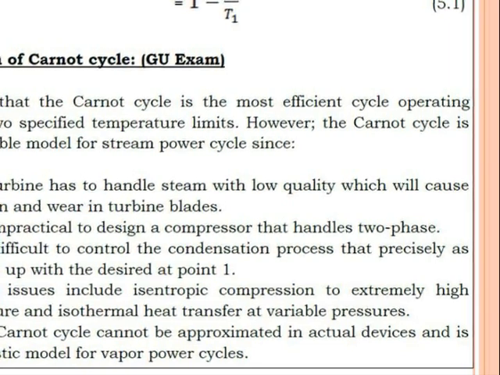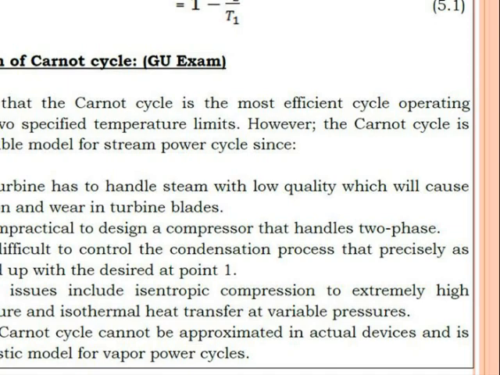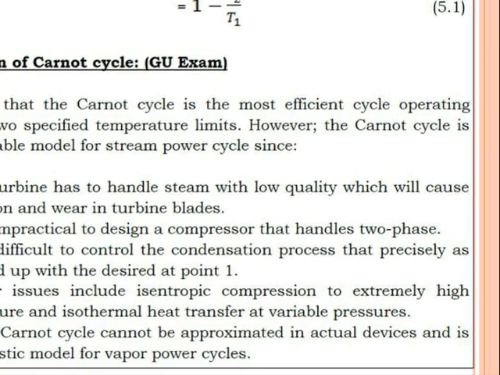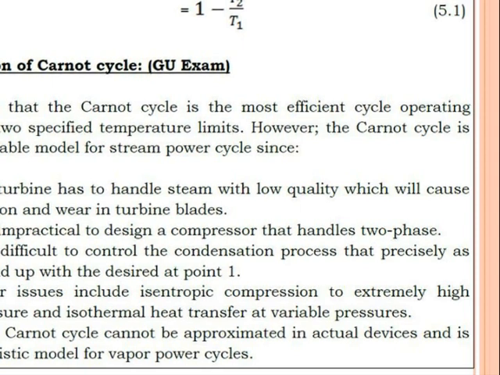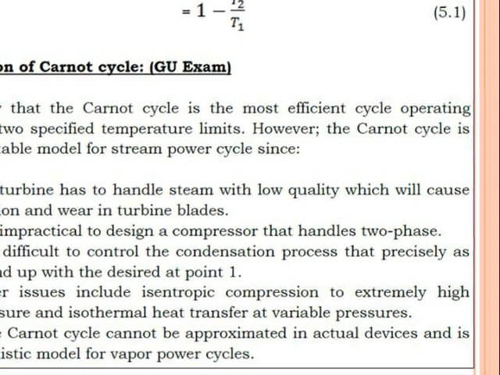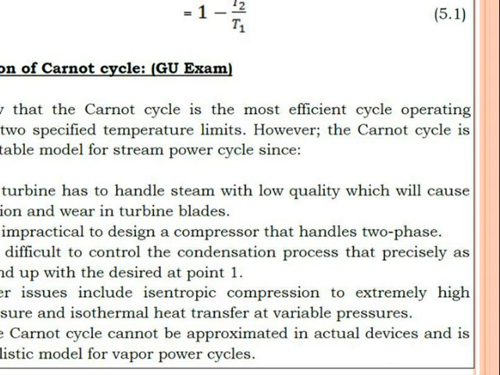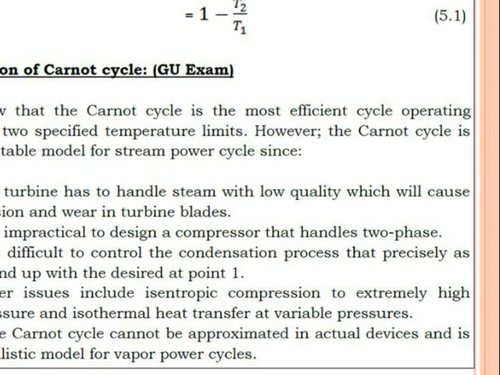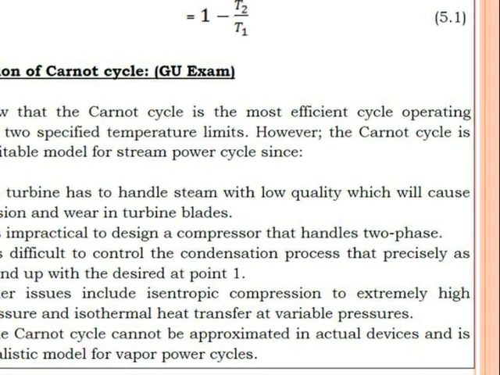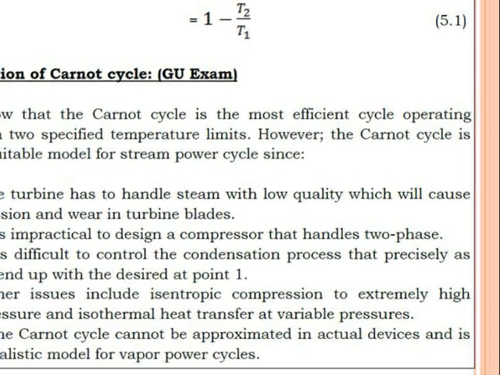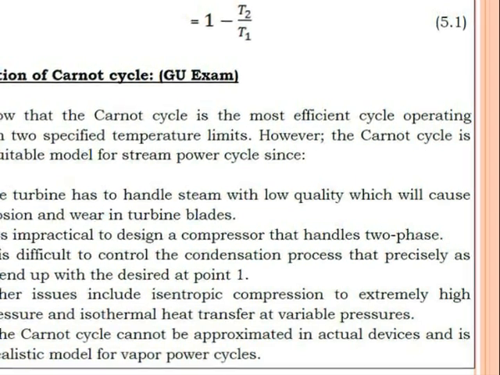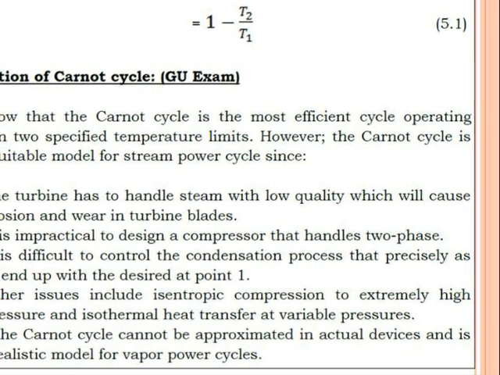Means if we are supplying wet steam or dry saturated steam, it creates erosion on the blades of the turbine as well as wear. Second, it is impractical to design a compressor that can handle two phases. Means it is talking about the pump at present. So the pump cannot handle a mixture of water vapor and water.